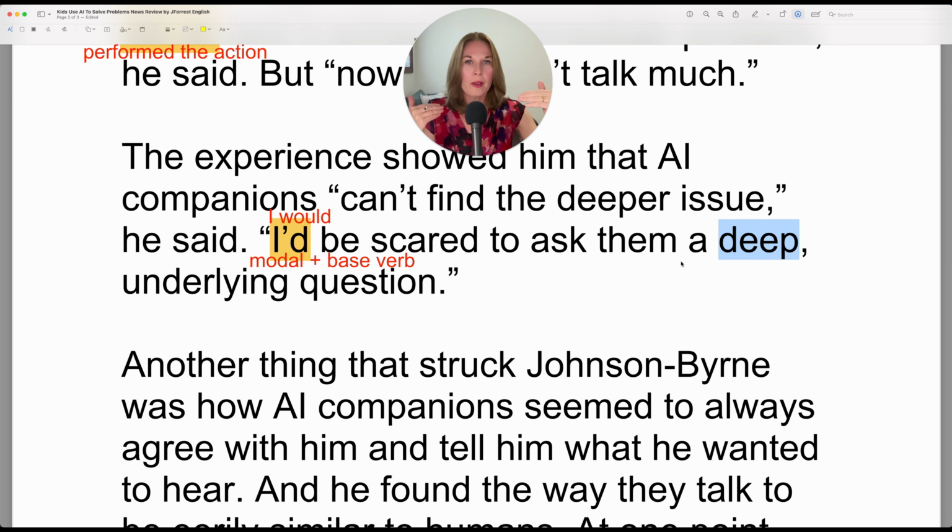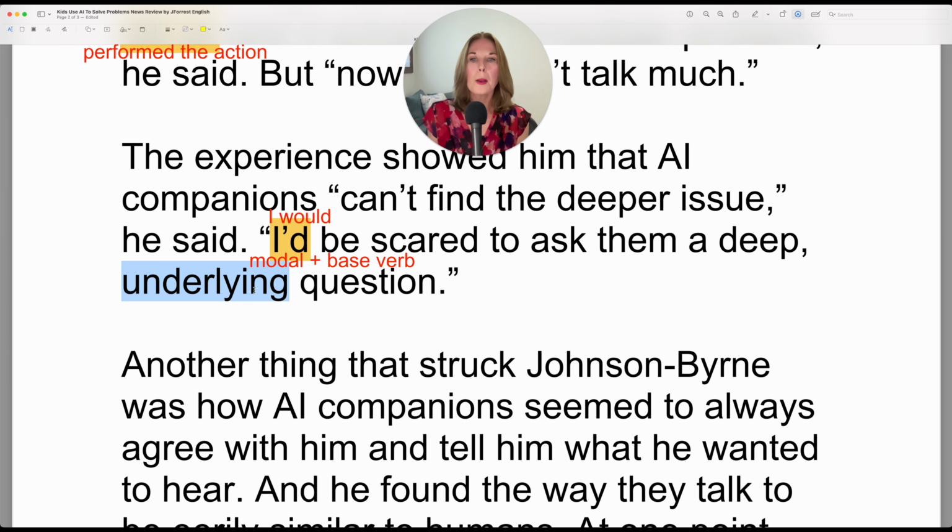Okay. So there's the surface level issue. I'm mad at him because he didn't take out the garbage. And then there's the deeper issue. What is causing this tension or this conflict between us? So that's how deep is being used.